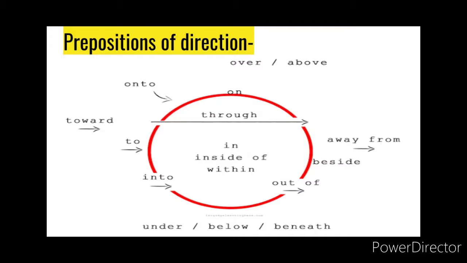Okay. Now children, let us move on to the prepositions of direction. Here, prepositions of direction tell you the movement. They also tell you where exactly it is: either up or down or through or away from, or is it beside the door, or near the door, or towards the main road, over the hill, below the table, beneath the tree, under the tree. So these are the specific words that tell you the directions of that object.